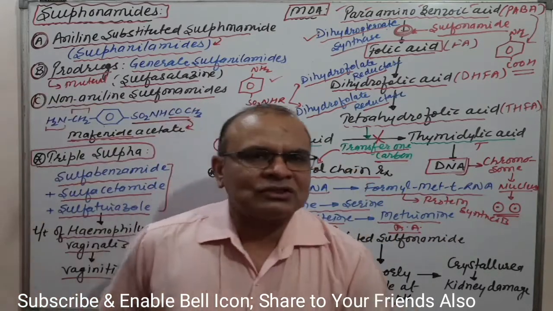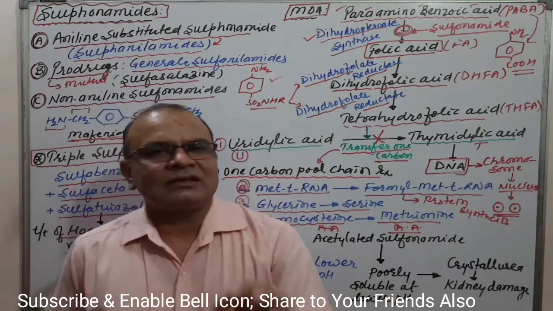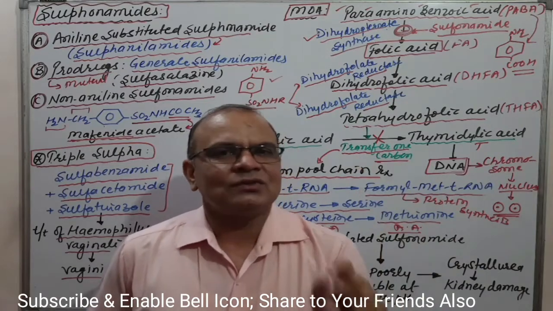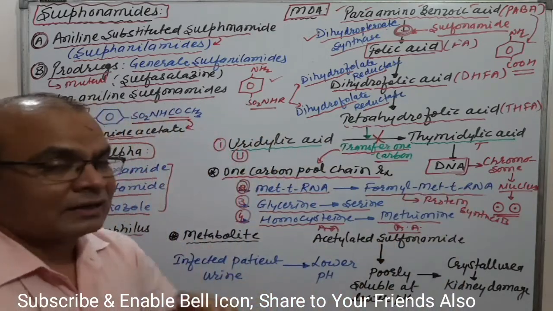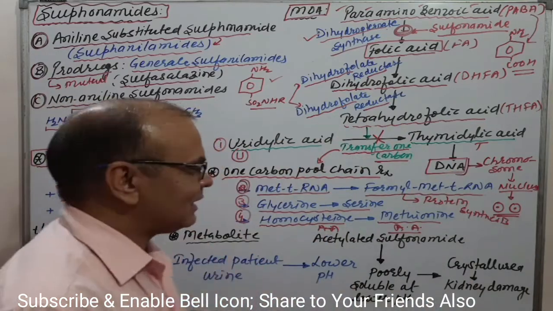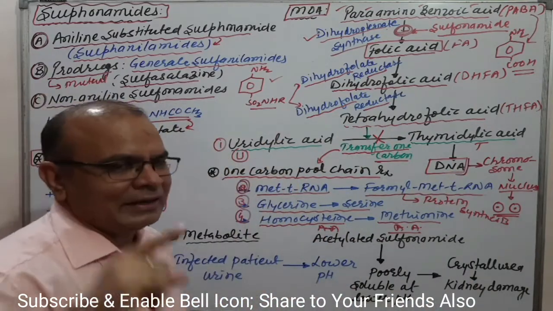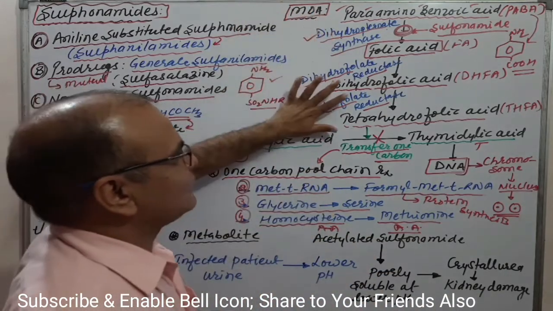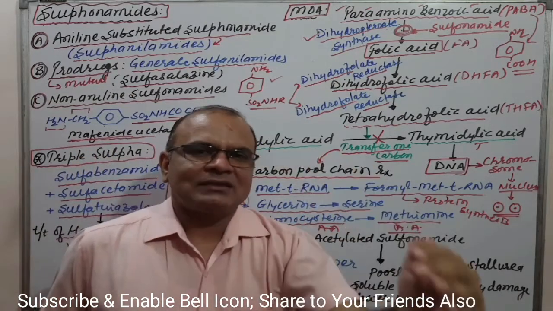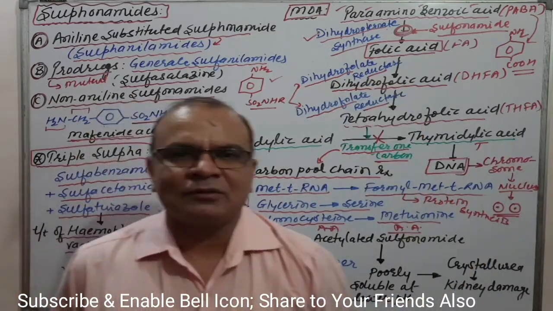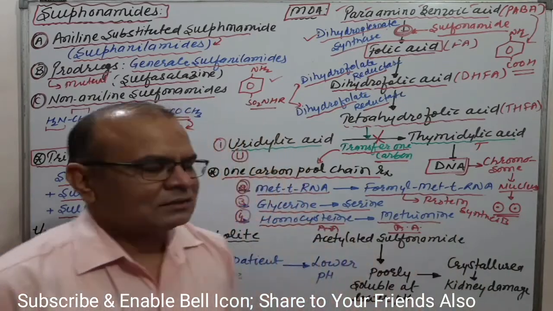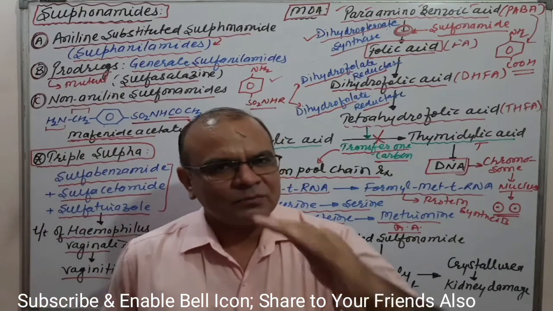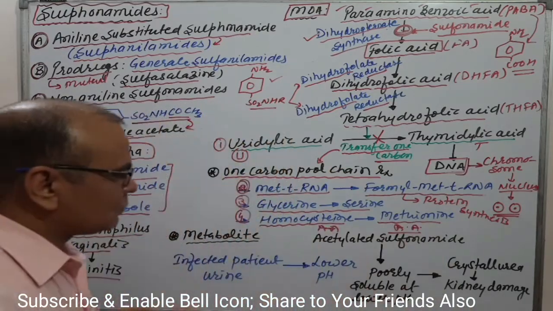In GPAT there was one question: which reaction represents the one carbon pool chain reaction? Which reaction represents the one carbon pool chain? Out of these you have to select one particular option. Okay, this is the one carbon pool chain reaction. This is the mechanism of action, as the mechanism of action is directly correlated to the one carbon pool chain reaction. That's why we have discussed it, and a number of times it is asked in university exams as well as competitive exams. Okay, come to the next.